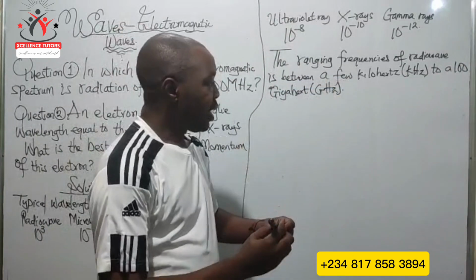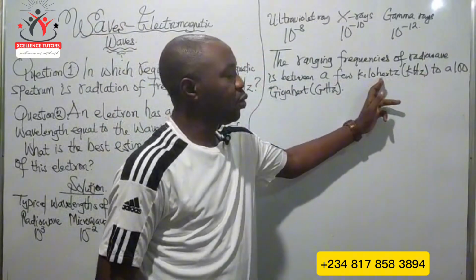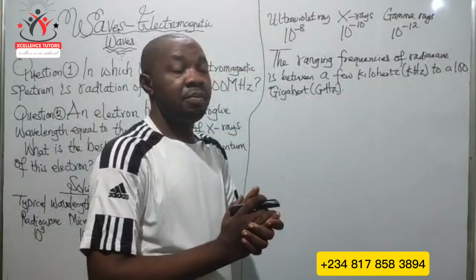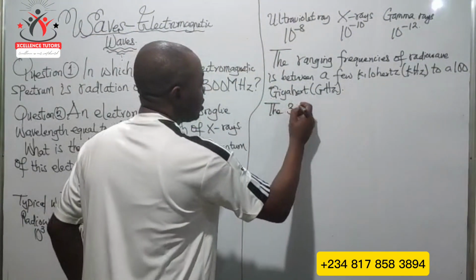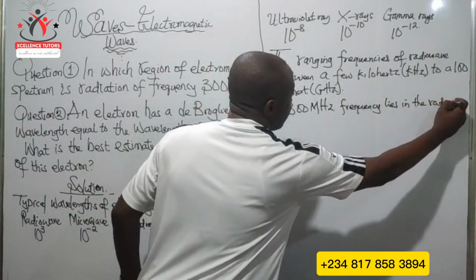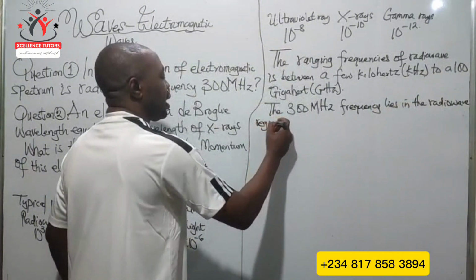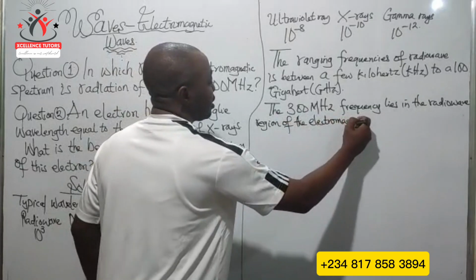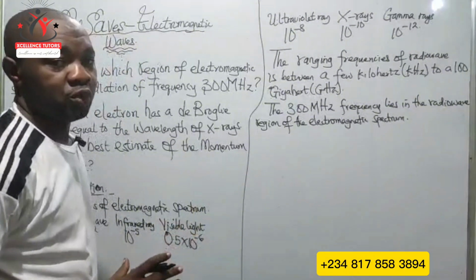Okay, so any frequency that falls within this region, within kilohertz and gigahertz, we know that gigahertz is higher than megahertz. So that means the given frequency, the 300 megahertz, lies in the radio wave region of the electromagnetic spectrum. So this is the answer to question 1.